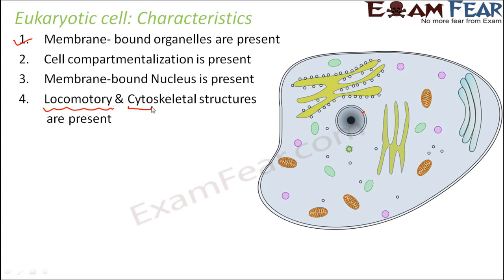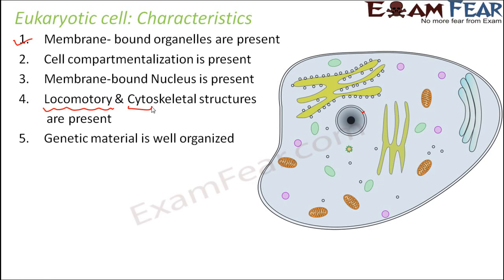Cyto means cell and skeletal means the skeleton. The way in human beings we have a skeleton which forms the basic framework of the body, similarly, in case of cells also, there is a skeleton structure which forms the base of the cell. So those kind of structures are present. Now we will talk about cytoskeleton in detail. That time we will see what are those structures.